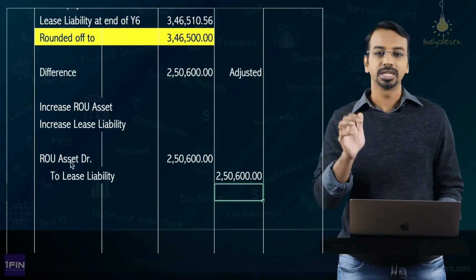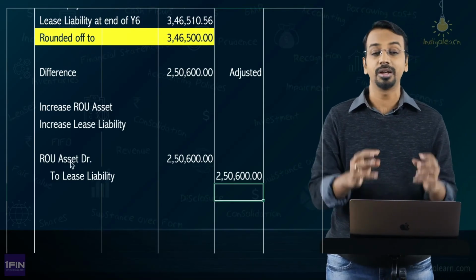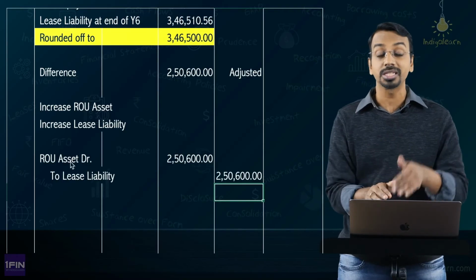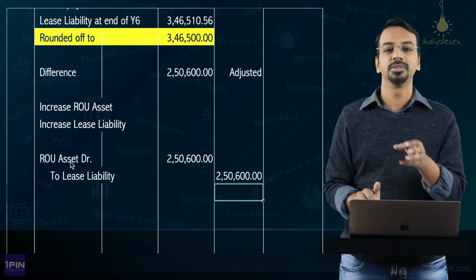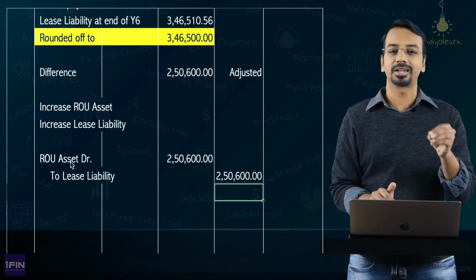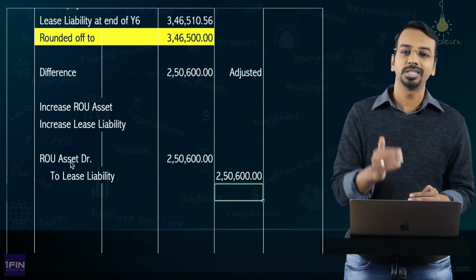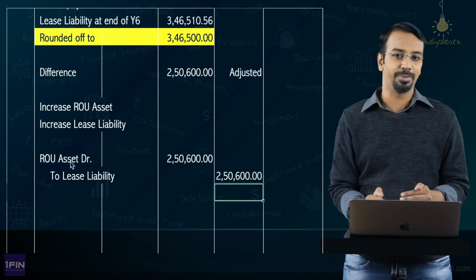and adjust it to the lease liability as well as the right of use asset. There is nothing going to P&L because there is no reduction in scope. This is not accounted for separately because this is a modification in lease term and not addition of another right of use asset, and hence we are considering this to be a change in the existing lease liability.